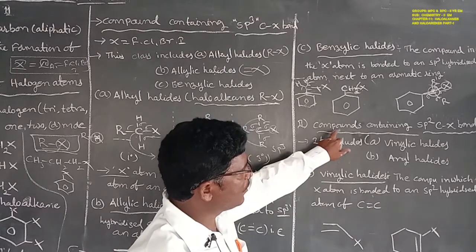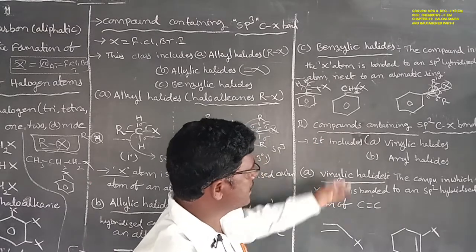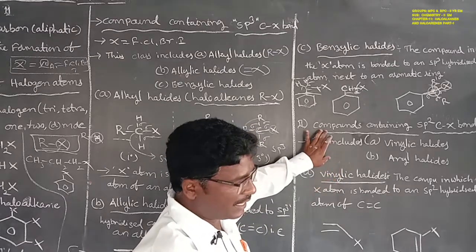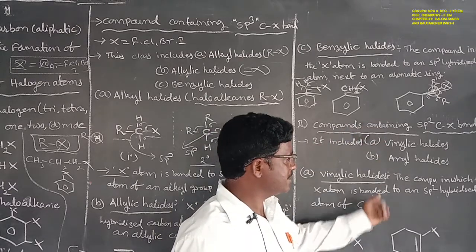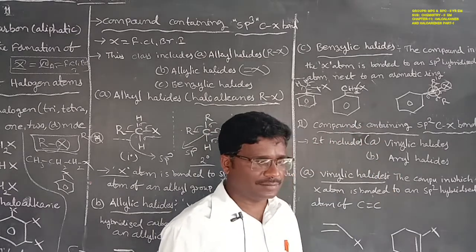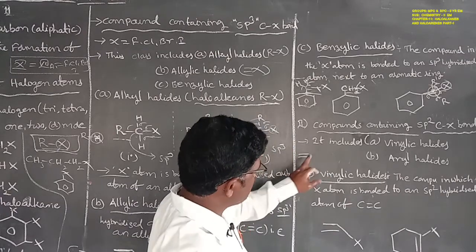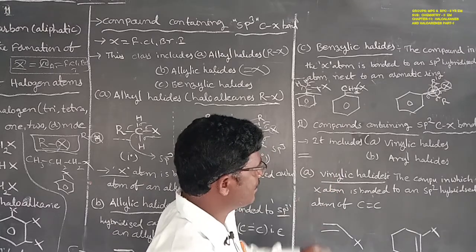Next one, compounds containing sp2 C bond X. This compound contains sp2 hybridization. This class includes, first, the vinyl halides, and second, the aryl halides. Vinyl means C double bond C. Those bonding carbon atoms include the X, that is also known as vinyl halides.